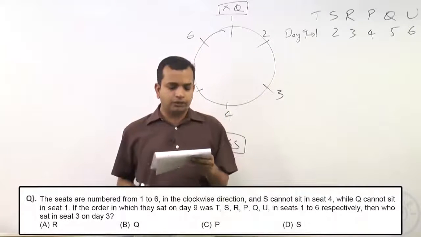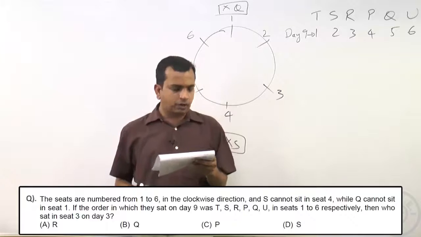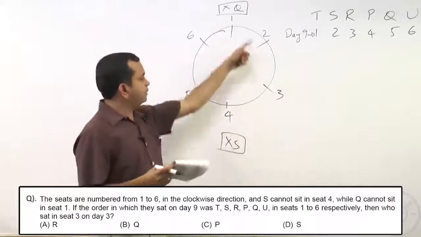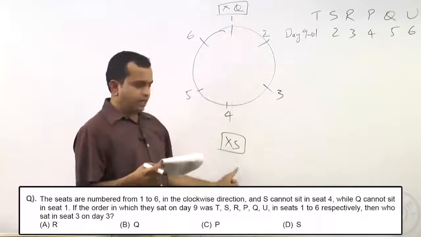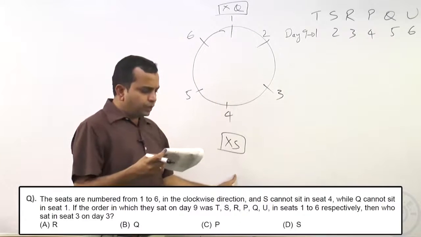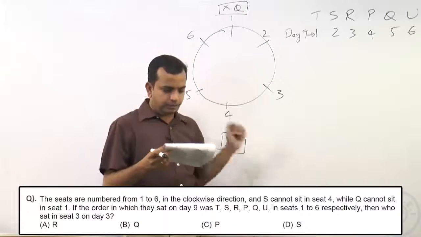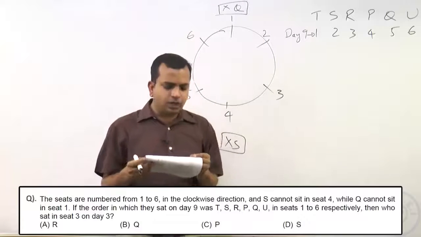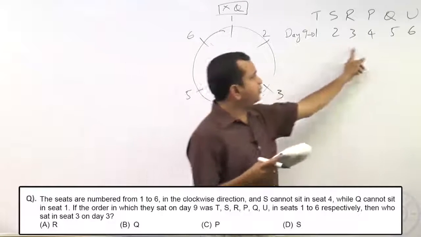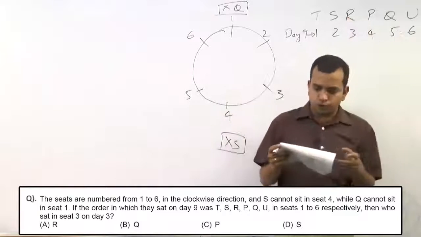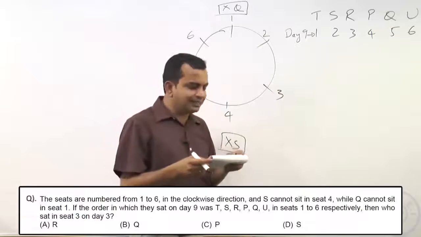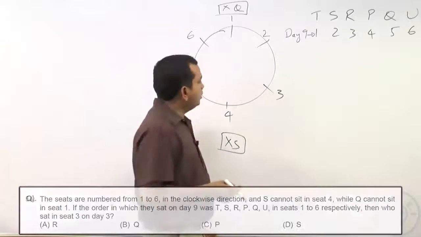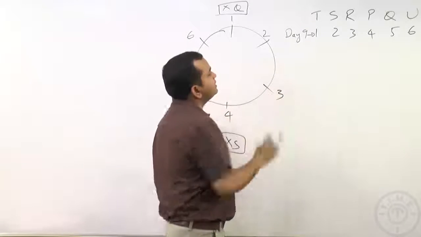The seats are numbered from 1 to 6 in the clockwise direction. Now, as has been marked here, 1 to 6 in the clockwise direction, and S cannot sit in seat 4 and Q cannot sit in seat 1. I have put these two on the board already. If the order in which they sat on day 9 was T, S, R, P, Q, U in seats 1 to 6 respectively, then who sat in seat 3 on day 3?